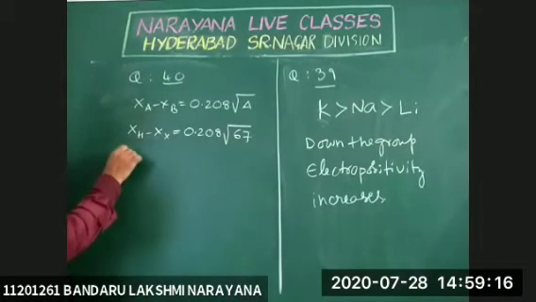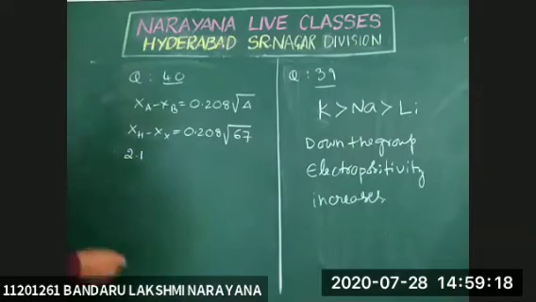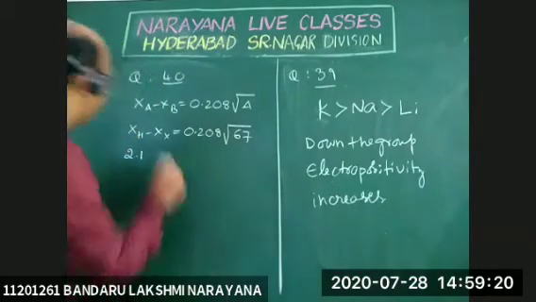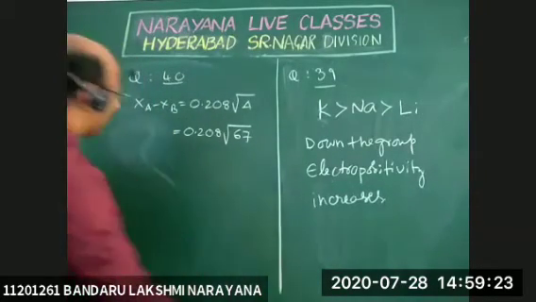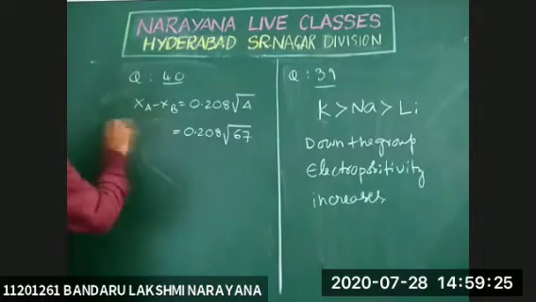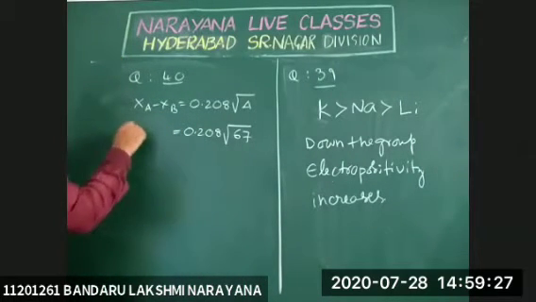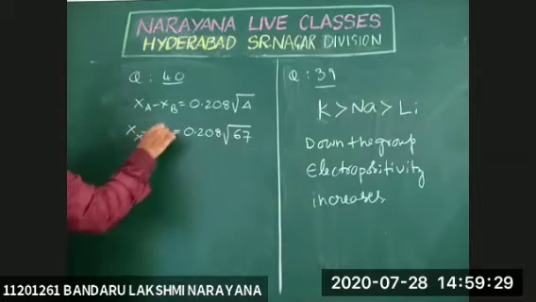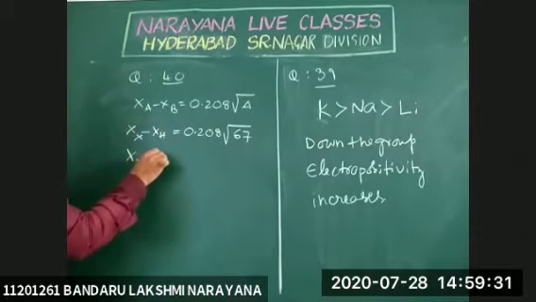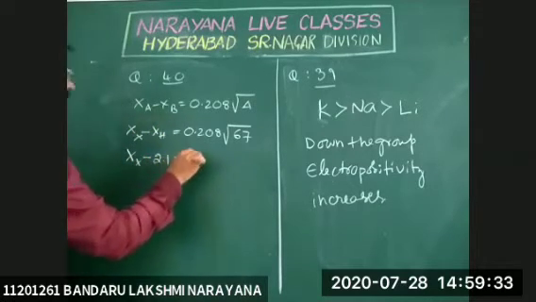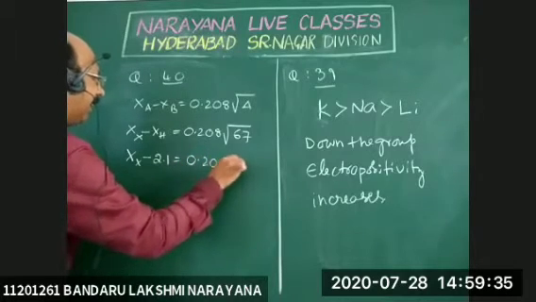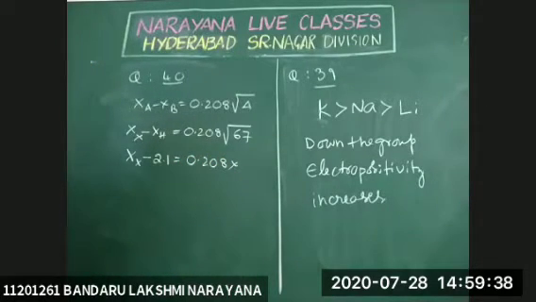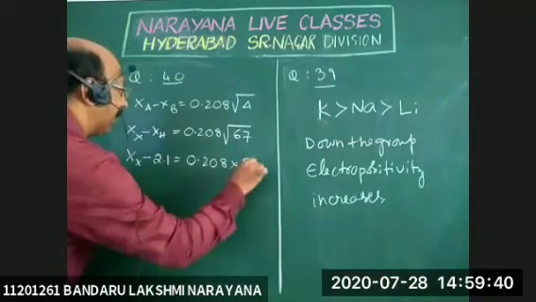Here, X of X minus 2.1 is equal to 0.208 into root 67, which is equal to 1.7.